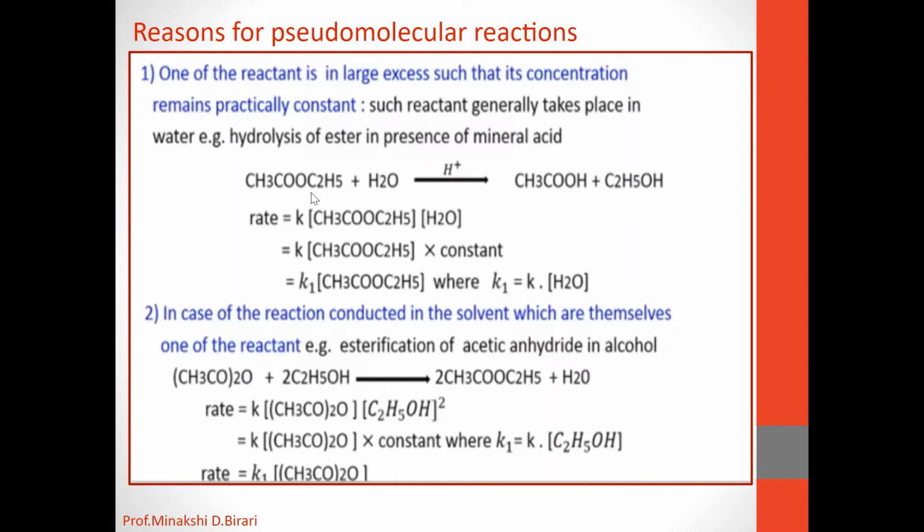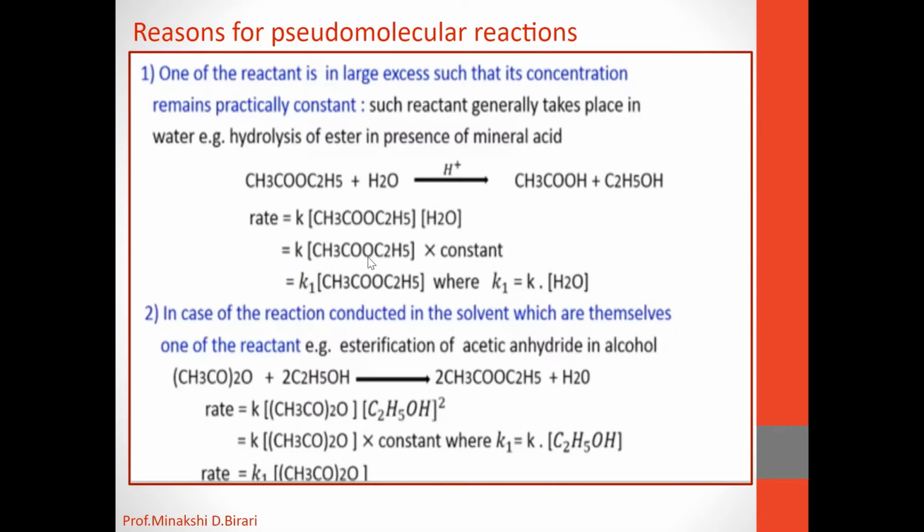So ethyl acetate plus water in presence of H plus gives the formation of acetic acid and alcohol. For this reaction, if we write the rate equation, rate is equal to K into concentration of reactant A and concentration of reactant B, that means concentration of ethyl acetate and concentration of water. But in this reaction, the water is used in large excess such that its concentration remains practically constant. Therefore, the rate equation becomes